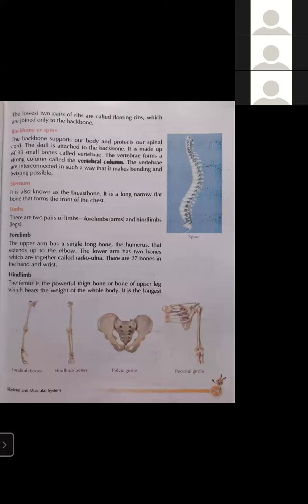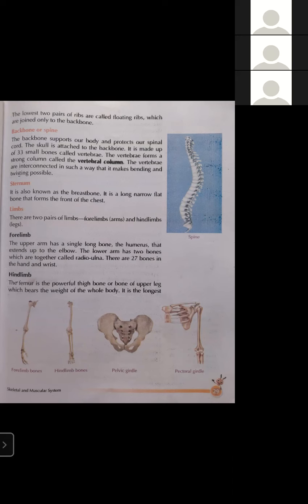So now let's discuss forelimbs and hind limbs. The upper arm has a single long bone known as the humerus, which extends up to the elbow. The bone starting from the shoulder and going to the elbow is known as the humerus. The lower arm has two bones which are joined together, called the radio ulna.